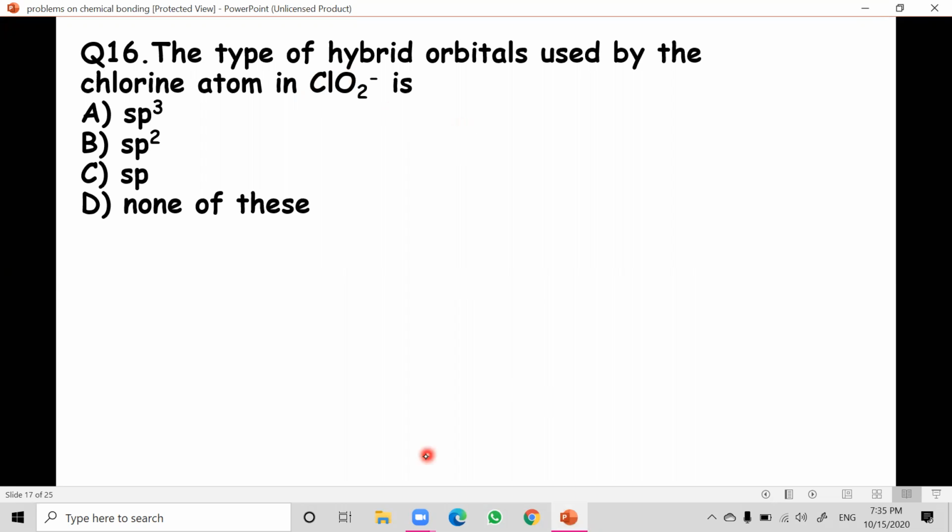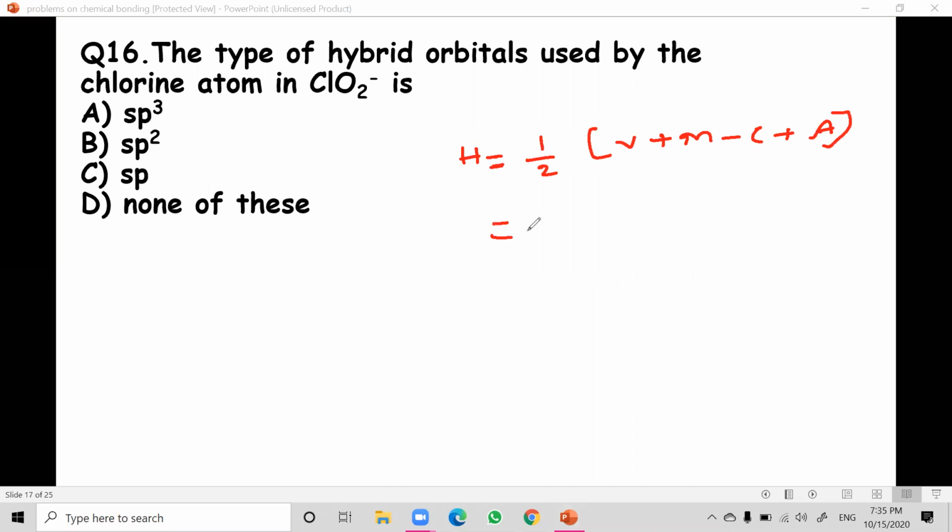As this is an ionic form, you can use the formula H is equal to half into (V plus M minus C plus A). Use this formula directly. Half into valence electrons of chlorine, which is 7. Plus M: oxygen is not monovalent, so plus 0.